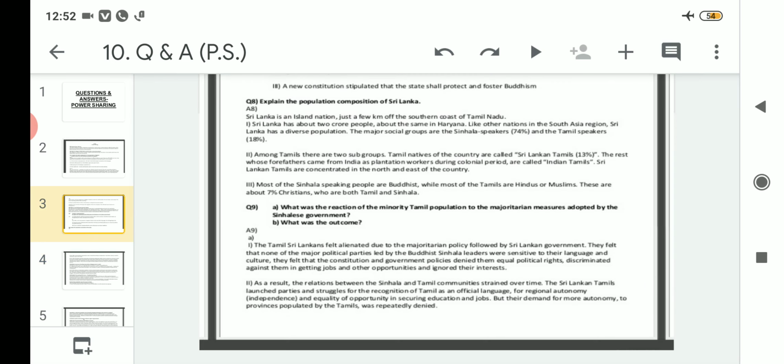Clear? So as a result, you can see here that the outcome was very bad, because the relationship between the Tamils and the Sinhalese became bad. They started forming parties. After forming parties, they started protesting, and they demanded their own independent nation. That was basically in the northern and eastern parts, because they were the majority.